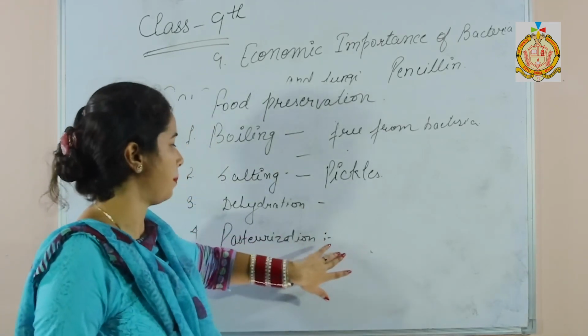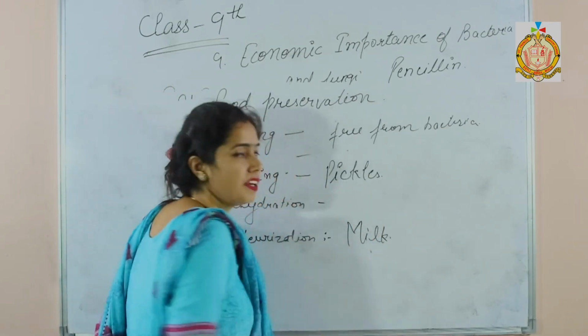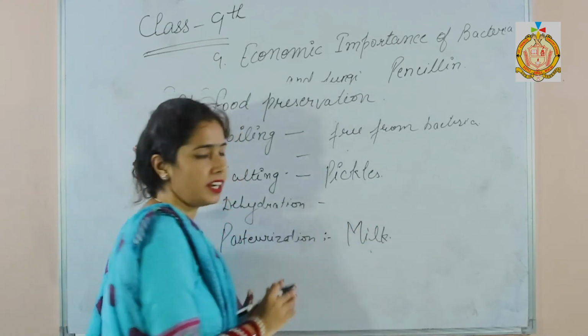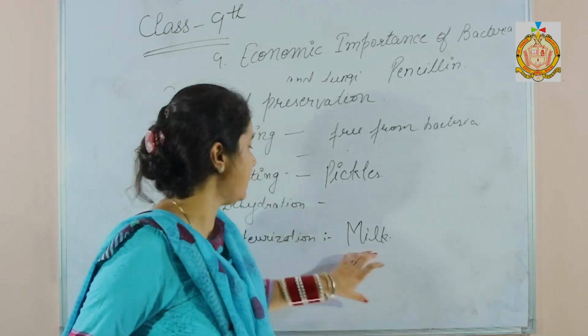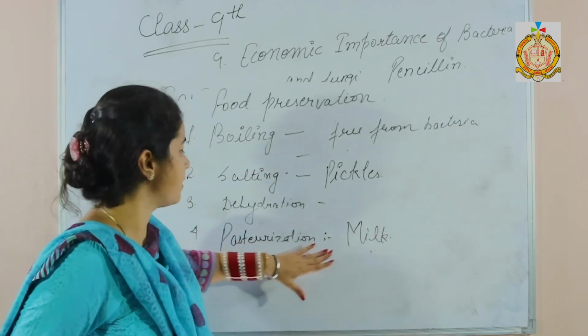Pasteurization happens in the case of milk. Here we heat the milk at 60 degrees for about 30 minutes and then quickly chill it. So it also kills the bacteria.